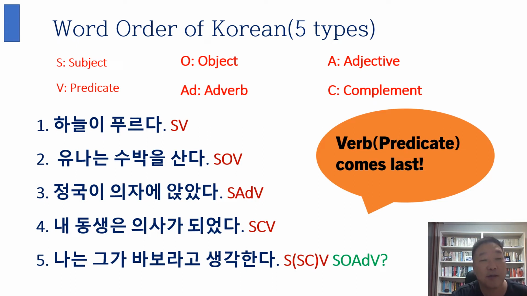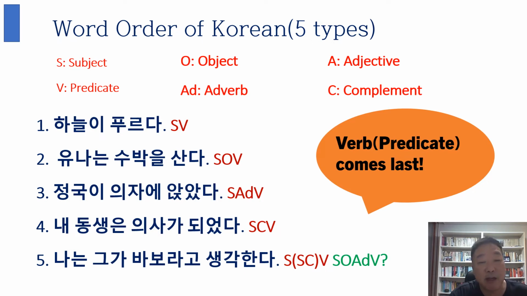And the fourth, 내 동생은 의사가 되었다. Subject, complement, verb. The order is different from the order of the English, right? In English, you have to say like, my brother became a doctor. So subject, verb, object. The order is different.